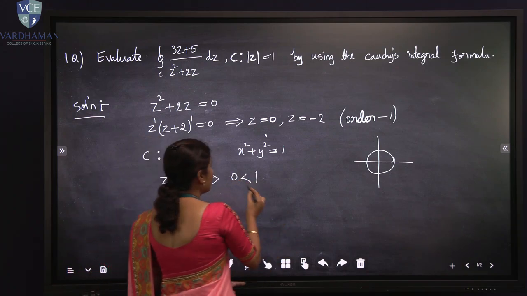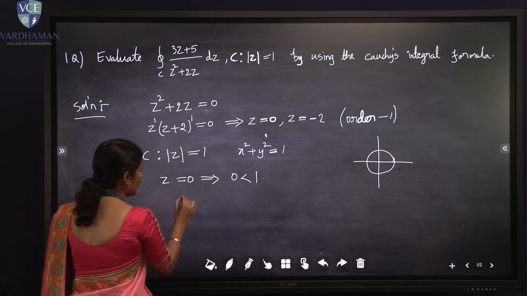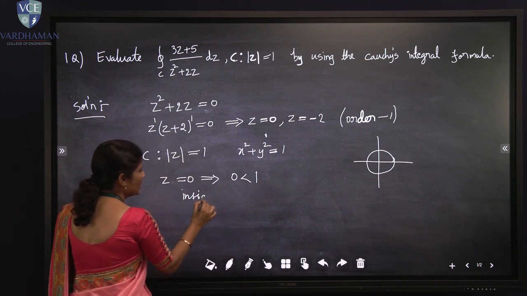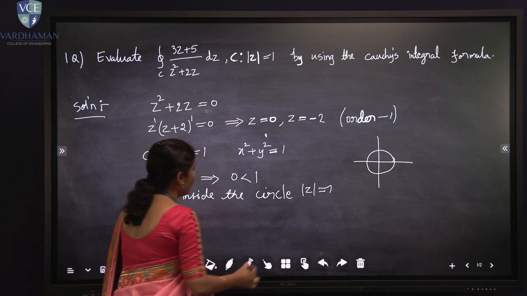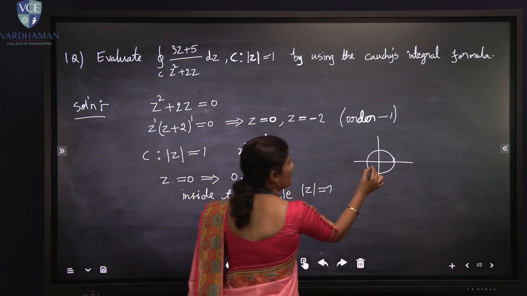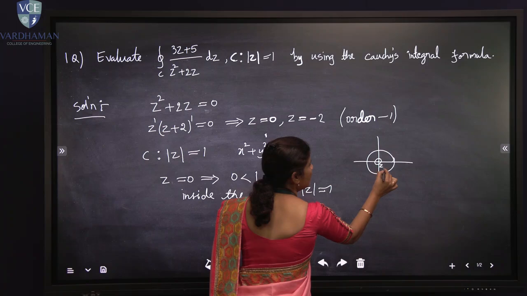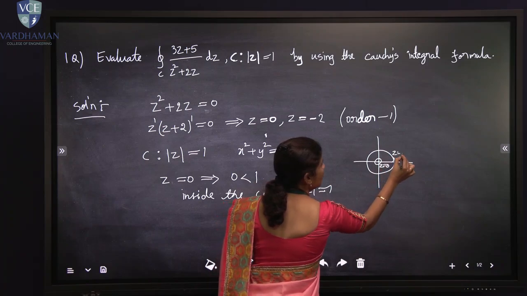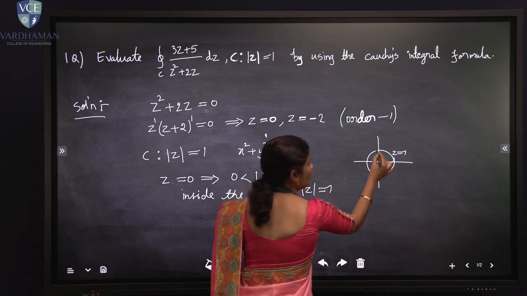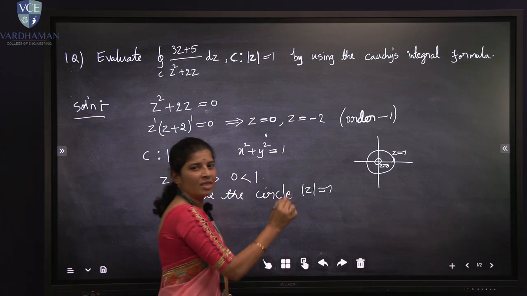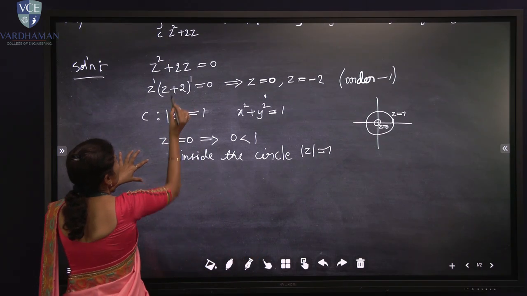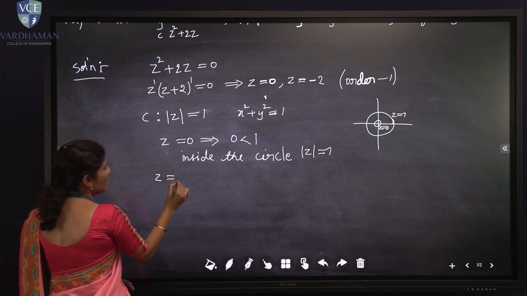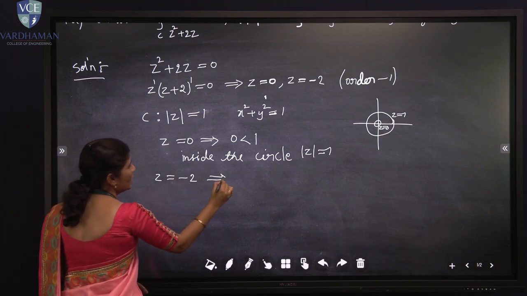Less than 1 means it is inside the given circle, so here I will write inside the circle modulus of z is equal to 1. Graphically, z equal to 0 is at the origin, and this is z is equal to 1, so z is equal to 0 is inside the circle. Now we also check z is equal to minus 2 in the given circle.